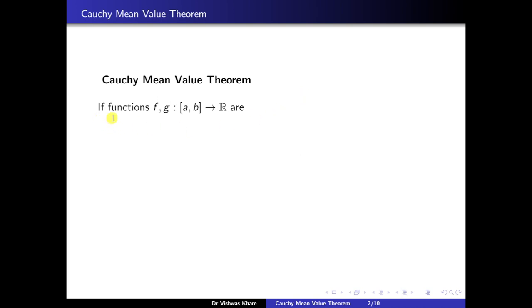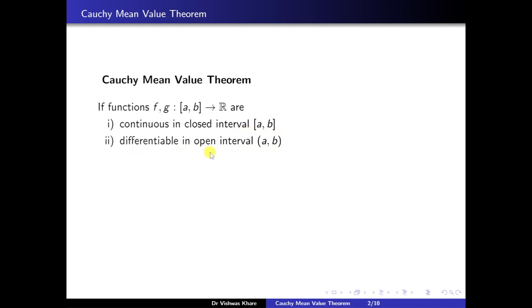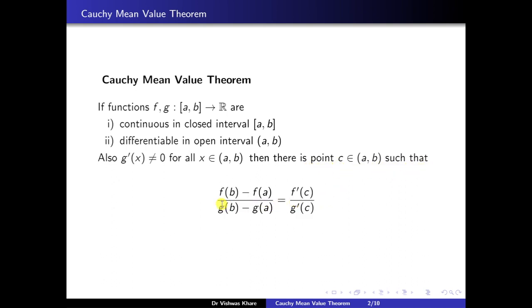It says that if functions f, g from the closed interval [a, b] to R are continuous in the closed interval [a, b], differentiable in the open interval (a, b), and also g'(x) is not equal to 0 for all x belonging to (a, b), that is, the derivative of g at any point x is not equal to 0 for all x in (a, b), then there is a point c belonging to the open interval (a, b) such that (f(b) - f(a)) / (g(b) - g(a)) = f'(c) / g'(c).